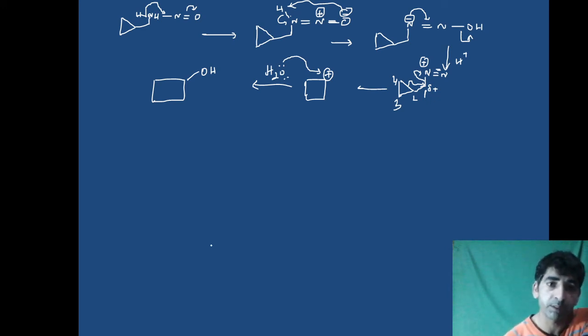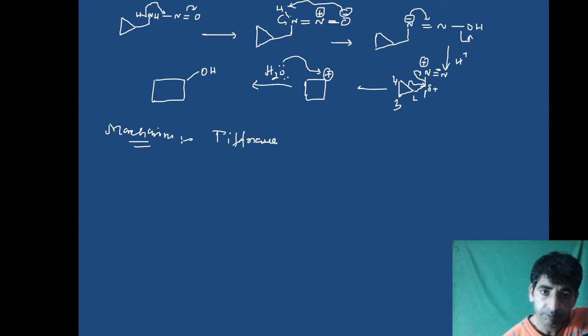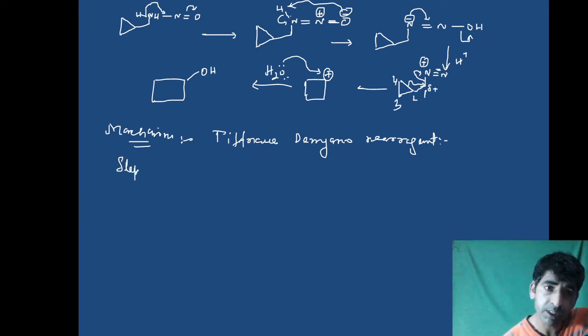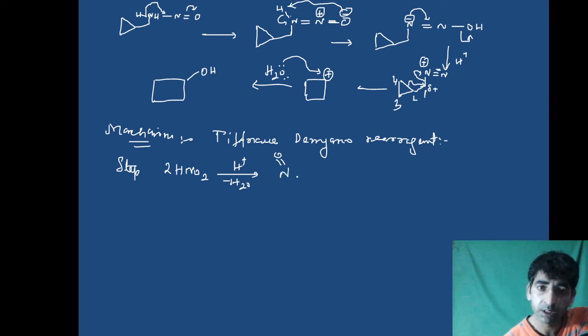Now let us see the second mechanism, the mechanism of the Tiffeneau-Demjanov rearrangement. Let us see this mechanism. Actually the same thing happens in the first step. In this, nitrous acid, in the presence of protic conditions, loses a molecule of water and it results in the formation of N2O3. The same thing happens.